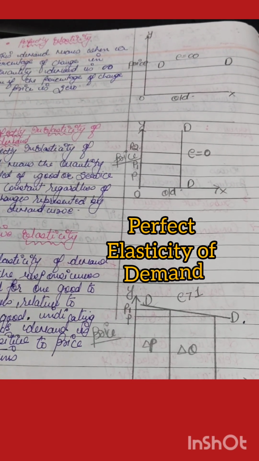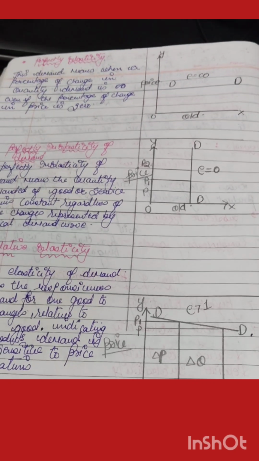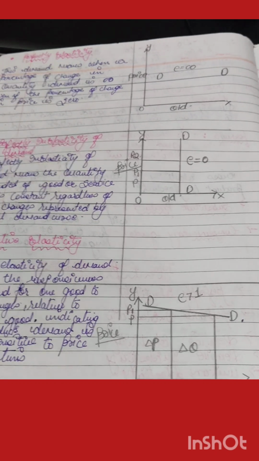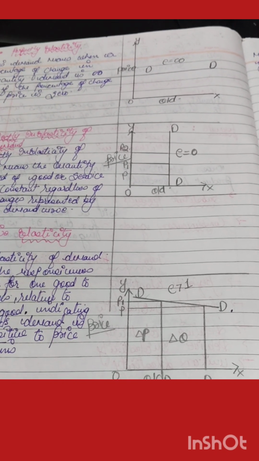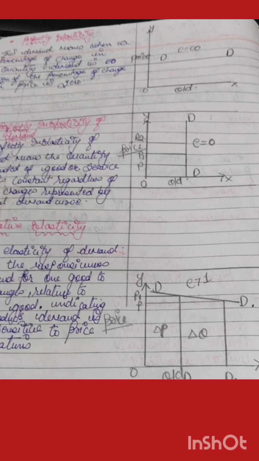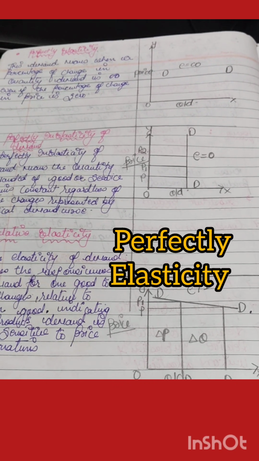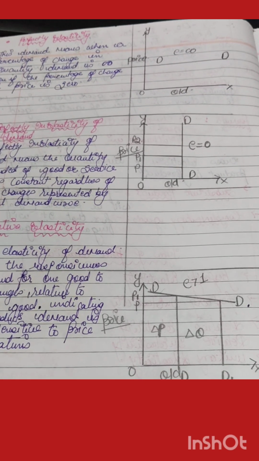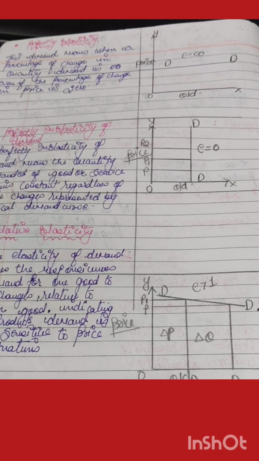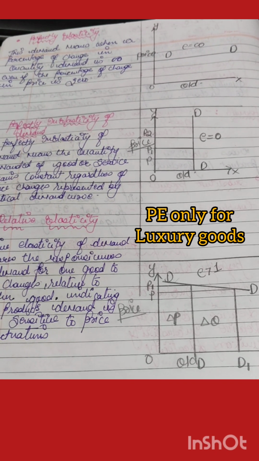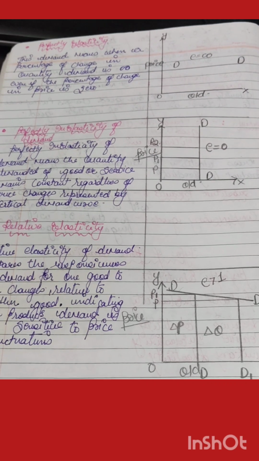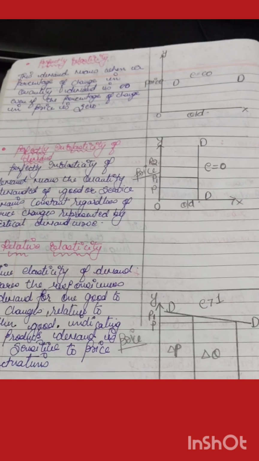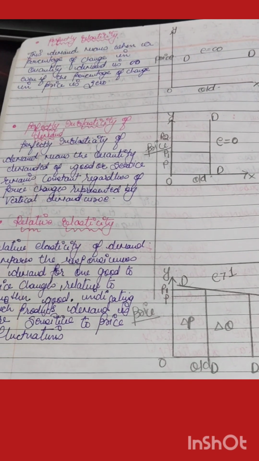The perfect elasticity of demand simply states कि किसी प्रोडक्ट की प्राइस में यदि थोड़ा सा भी चेंजेस होता है तो उसकी क्वांटिटी डिमांड में काफ़ी इफेक्ट पड़ता है. सो दैट्स वाई द टर्म इज़ नोन एज द perfectly elasticity of demand. Here, the desirable price for the consumer is only the OP, and if the price changes a little bit, then the customer will stop its consumption level. So that's why the demand curve is infinity. So the customer is very sensitive towards the price of some particular product.